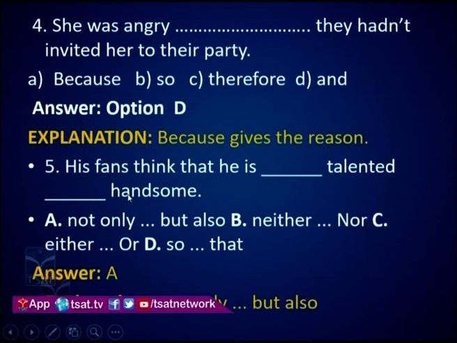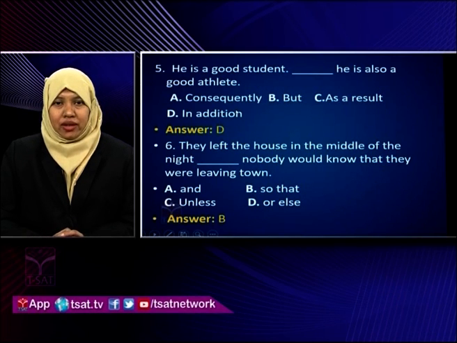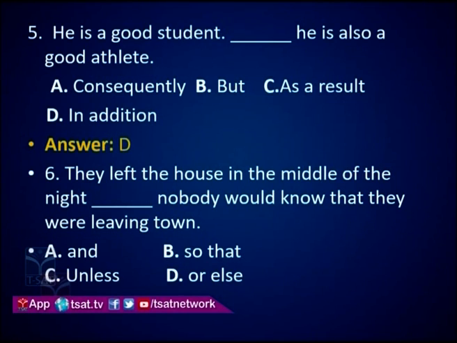Next, she was angry dash they had not invited her to their party. He is a good student dash he is also a good athlete. Consequently, but, as a result, in addition.